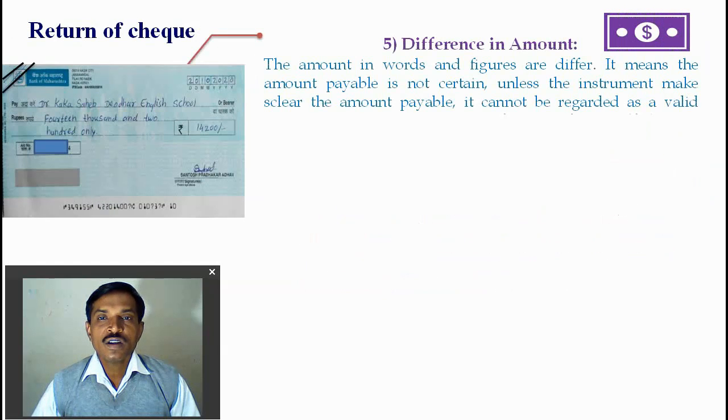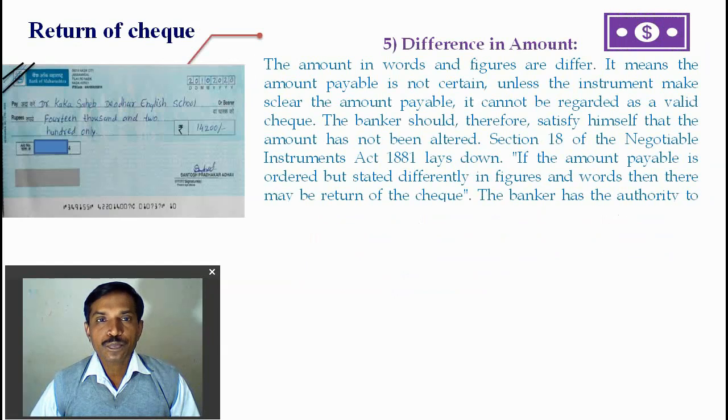The next is the difference in the amount. The amount in words and the figure differ. It means the amount payable is not certain, unless the instrument makes clear the amount payable, it cannot be regarded as a valid check. So the bank can ask for confirmation from the customer, and the bank refuses the payment of the check. The banker should therefore satisfy himself that the amount has not been altered.